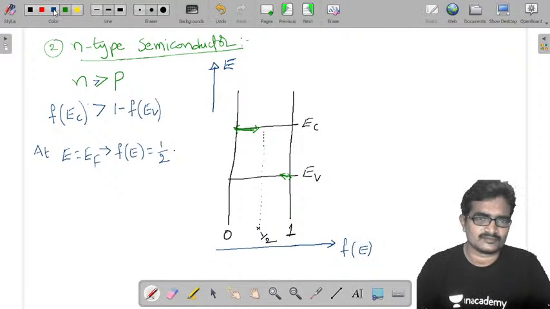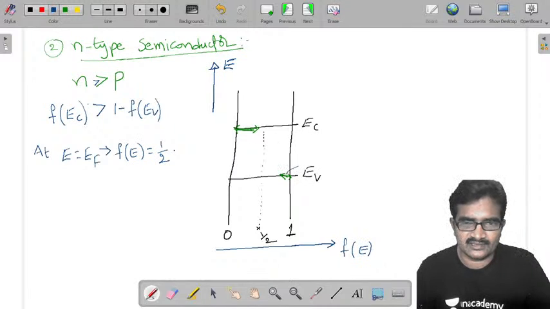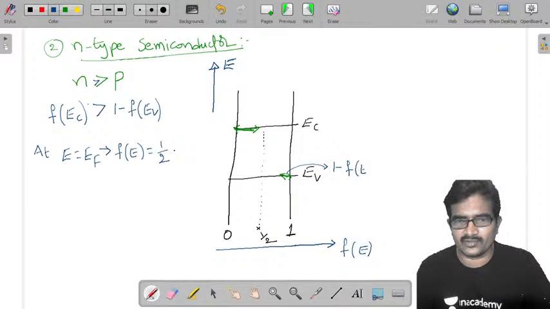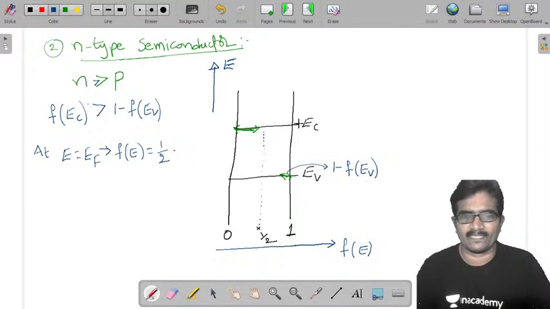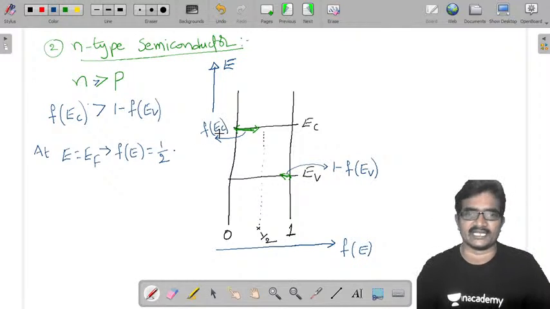So first I am representing this. This is 1 minus F of EV, probability of vacancy in valency band, and this is F of EC, probability of occupancy in conduction band.